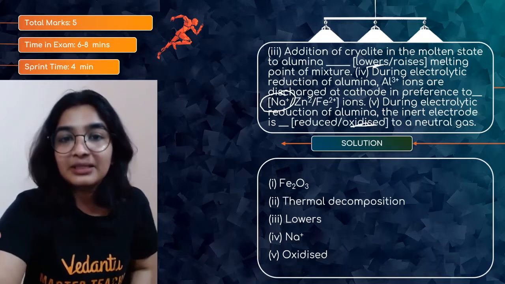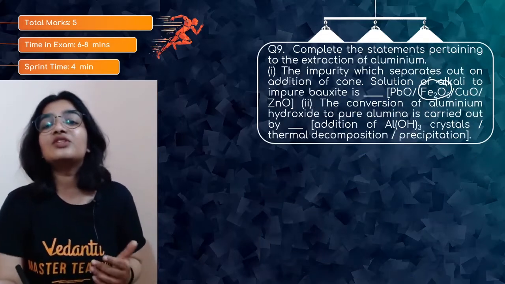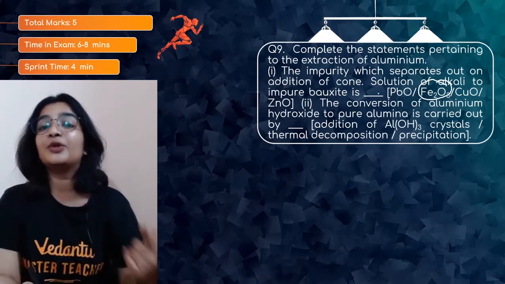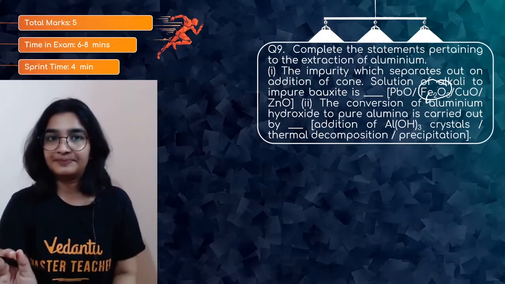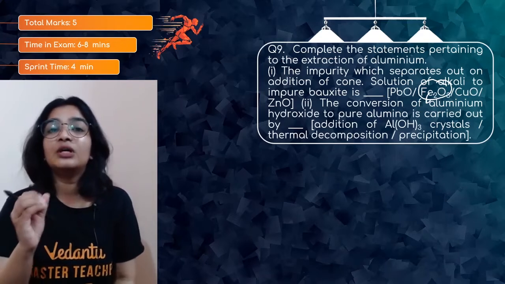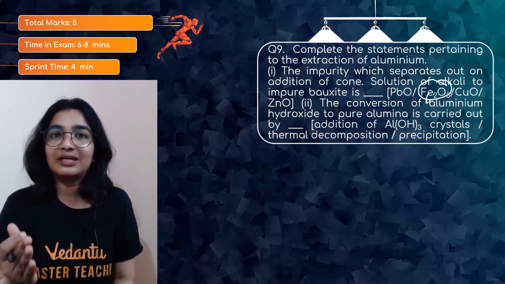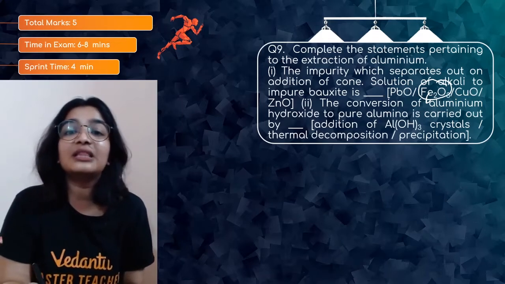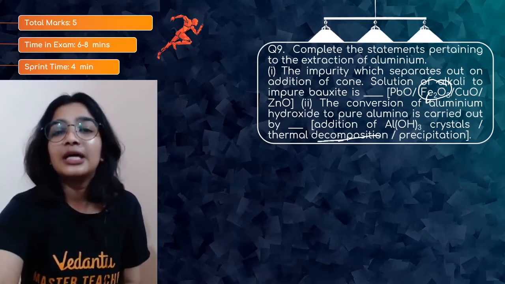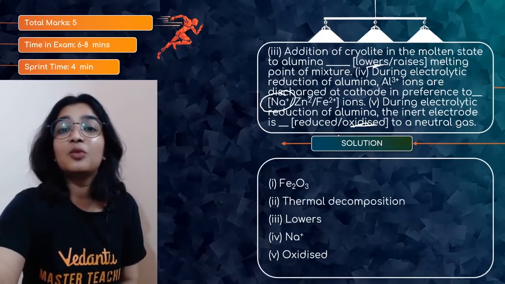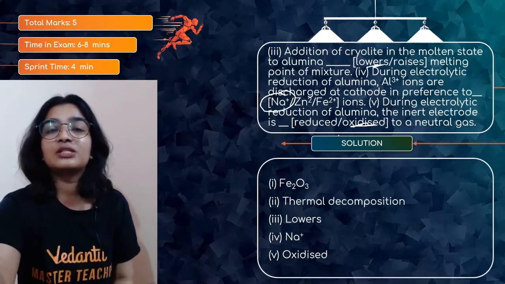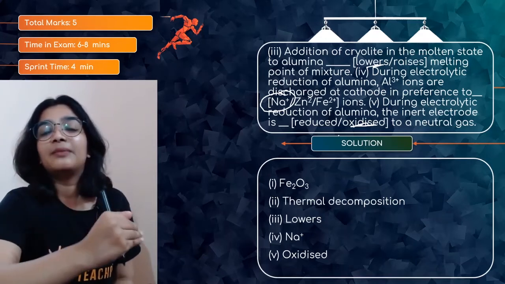Let me just read them again if you are confused. The impurity which separates out on addition of concentrated solution of alkali to impure bauxite is Fe2O3. The conversion of aluminium hydroxide, Al(OH)3, to Al2O3 is carried out by thermal decomposition, not by addition of Al(OH)3 or precipitation. Then the third question is addition of cryolite in the molten state to alumina. Why are we adding cryolite? What is the role of cryolite? It lowers the melting point.